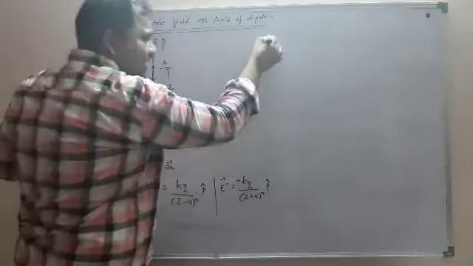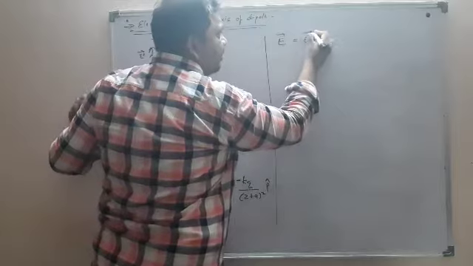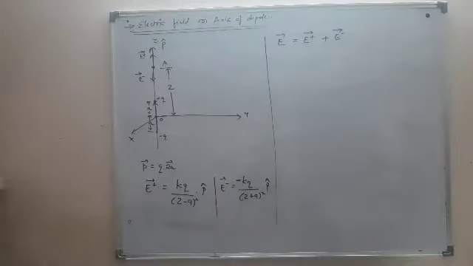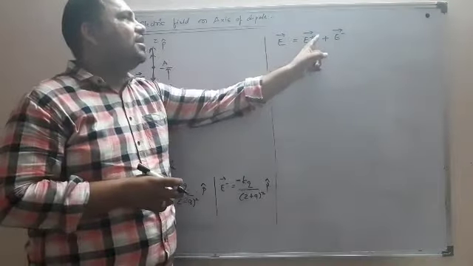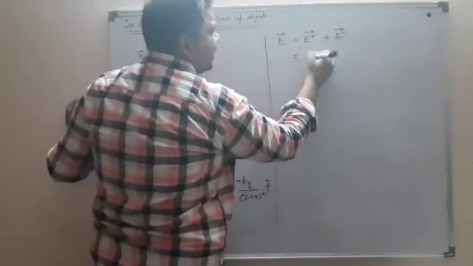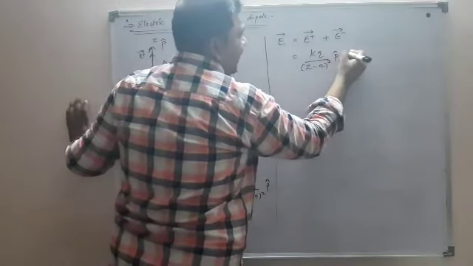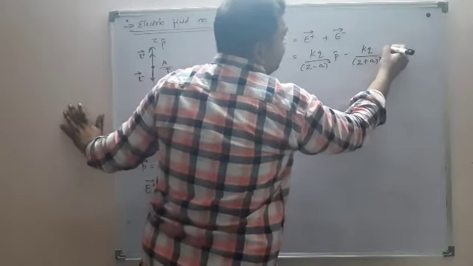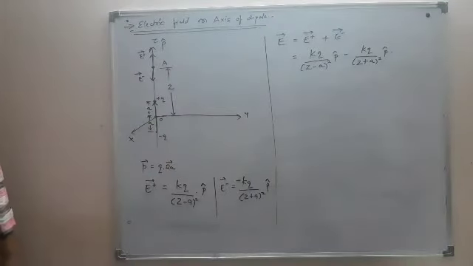So the resultant electric field at this point A, I will write E as the vector sum of the electric field due to the positive charge and the electric field due to the negative charge. Net electric field at point A will be E plus plus E minus, the vector sum of both. I can write the value of both electric fields: KQ upon Z minus A the whole square P cap minus KQ upon Z plus A the whole square into P cap. Now I just have to solve this to get the value of the electric field.